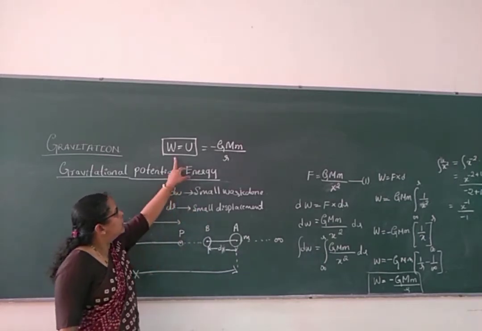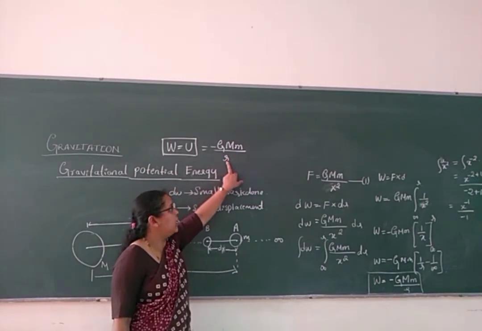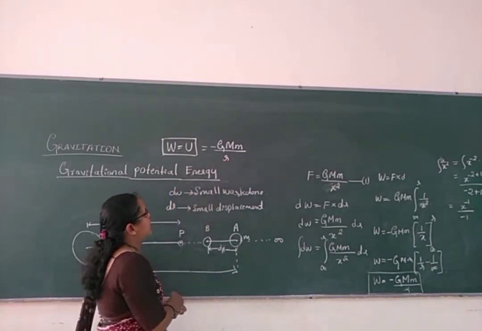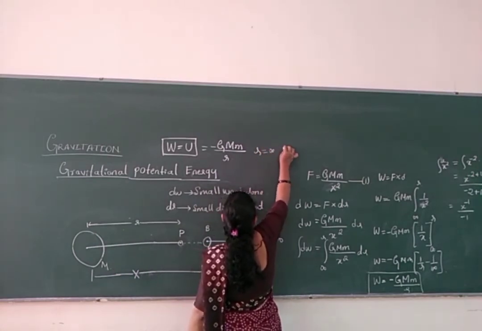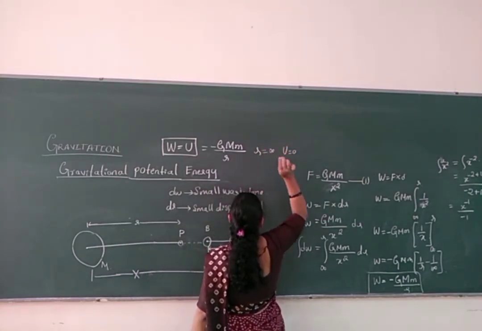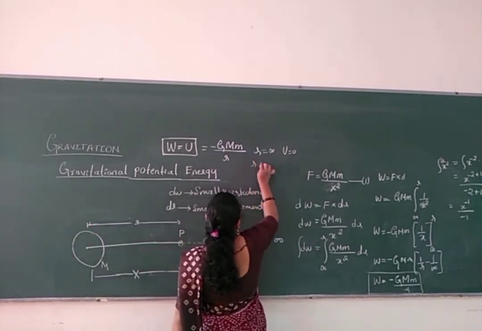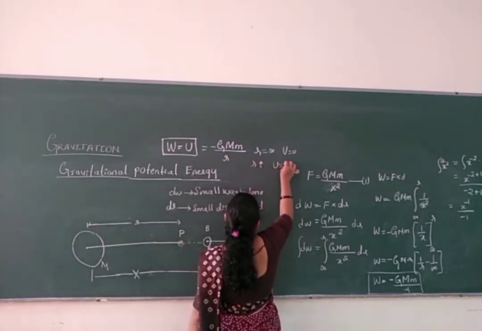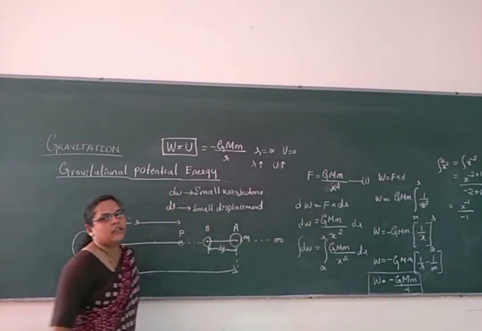So as R increases, potential energy also increases. If R is equal to infinity, then the potential energy will be equal to 0. If R increases, potential energy also increases, which means they are directly proportional here.